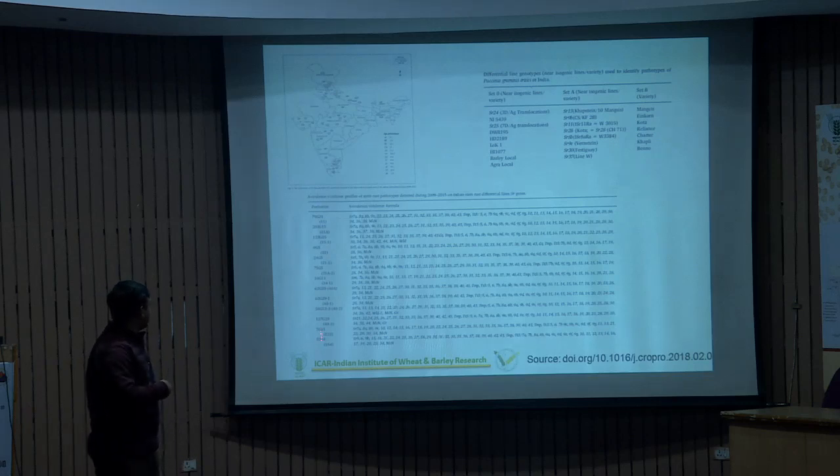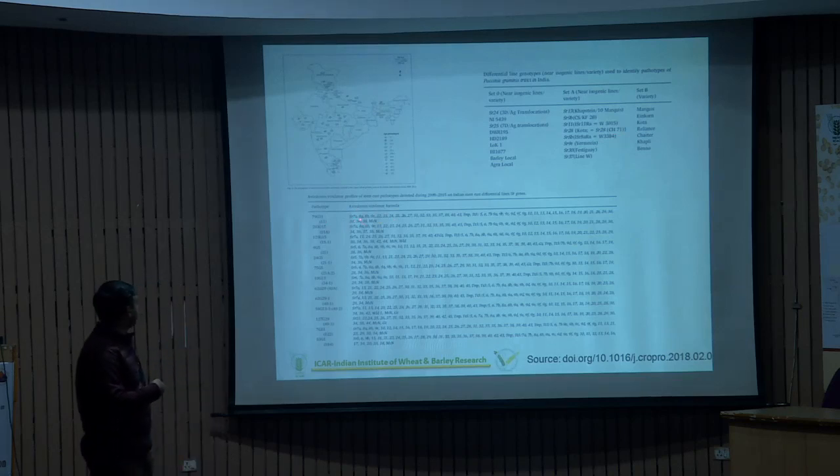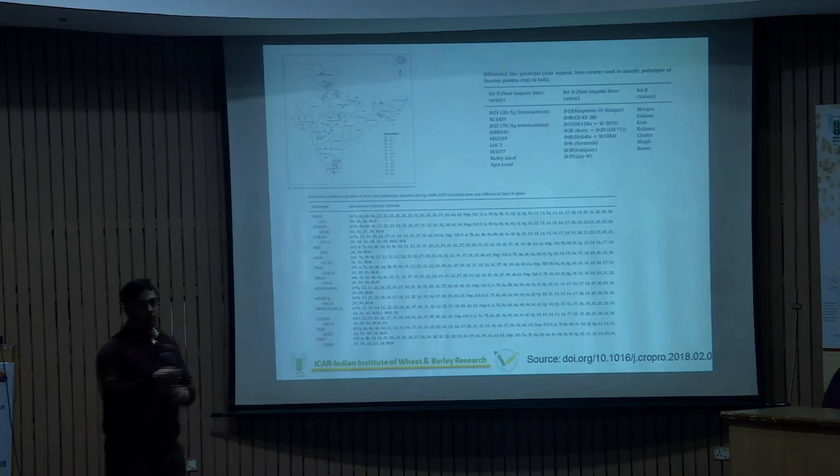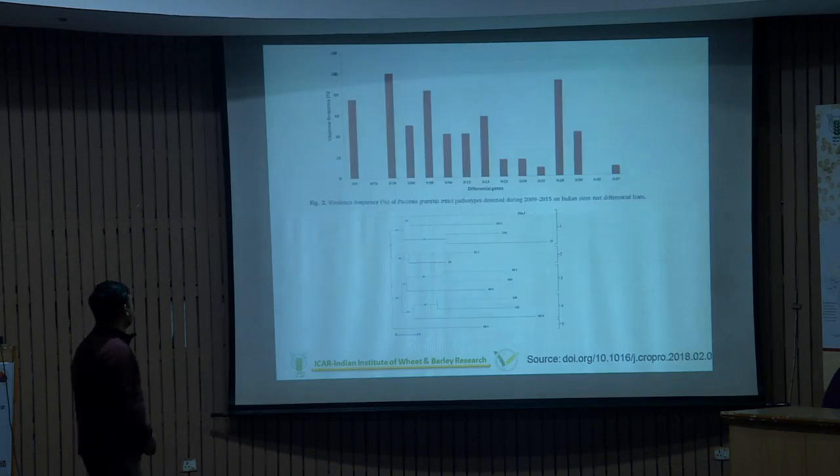Simultaneously, these are the different pathotypes, and we multiply them on the host and then derive a Virulence formula, because we already know that this differential has certain genes, Sr7a, 8b, 9a, like this. This is very well documented: this particular pathotype has this virulence formula, and this one has that one. Our duty is just to compare the isolate with this profile. Then, with the samples we have, we derive the frequency of each type of gene, each virulence gene. We find that Sr7 is more highly frequent, followed by this one.